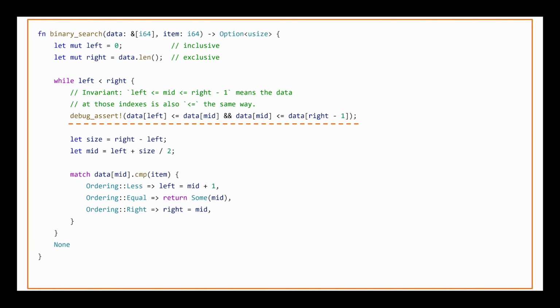And if the array is sorted, then the data at those indices is also ordered in the same way. So data at left is less than or equal to data at mid, and data at mid is less than or equal to data at right - 1. And if this isn't true, then our precondition has been violated. So here, we're checking something slightly different than what we set out to check initially. This is not necessarily as strong of a check, but it's still a check that will find if the slice is unsorted in a way that mattered to us, that would have caused that unfortunate unspecified behavior to happen.